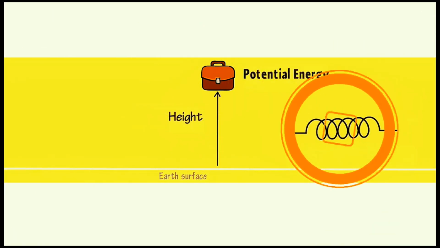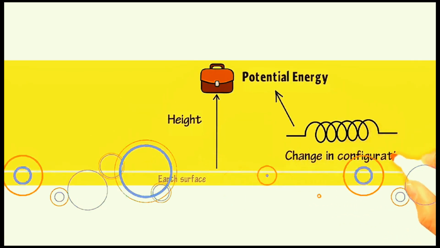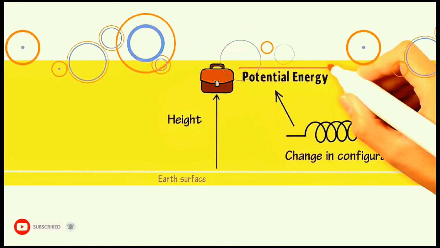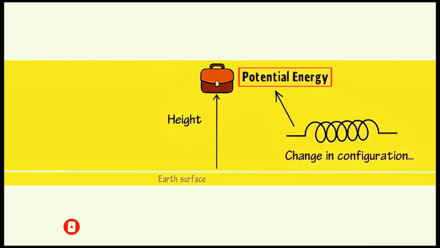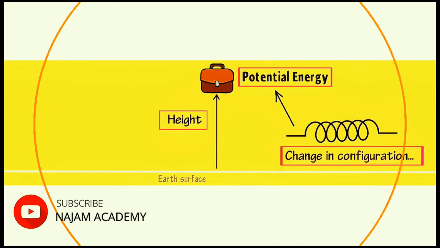The compressed spring possesses potential energy due to change in position or configuration. Hence, in these two examples, if an object possesses potential energy, it would be due to a particular height or change in configuration.